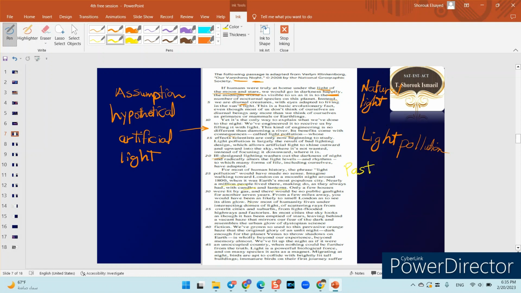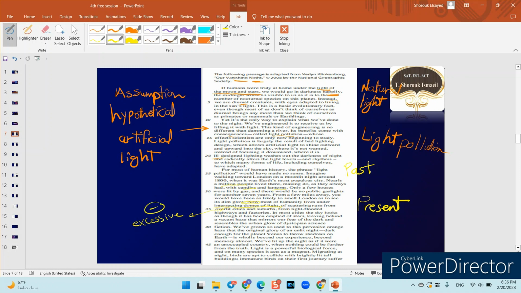Now, so here we're talking about the present time. So here from now, I understand that he's talking about the present. Okay, most of humanity lives under intersecting domes of light. That is my target, intersecting domes of light. So let's see what he means by it. Of scattering rays from overlit cities. The word over here means excessive. So is it positive or negative? Excessive is actually, of course, negative.